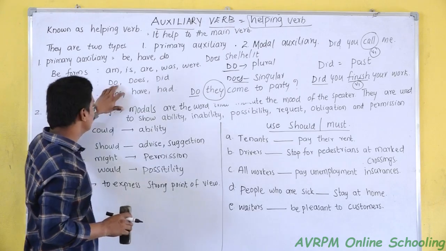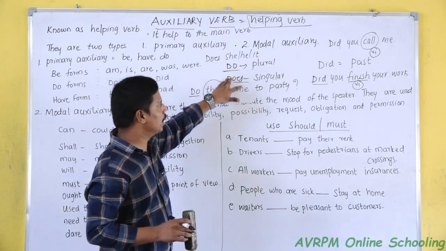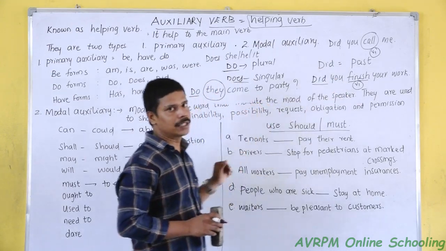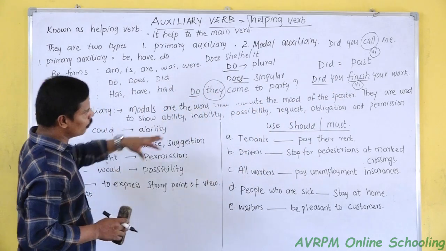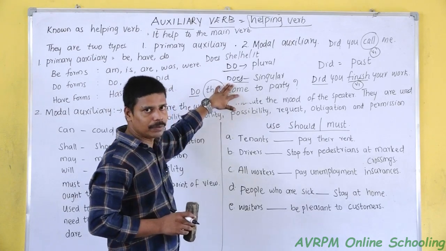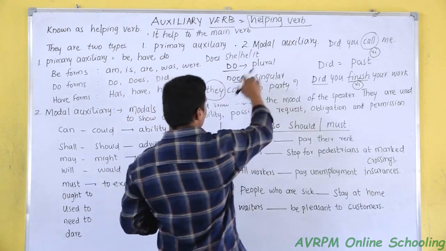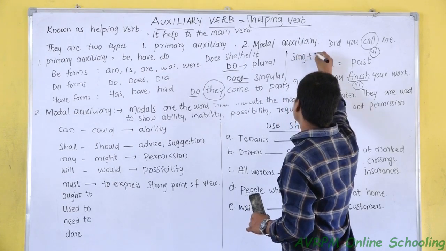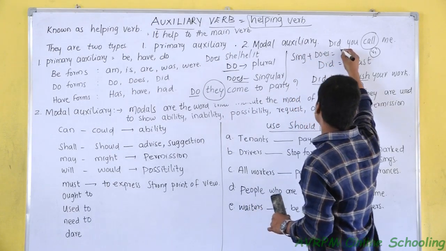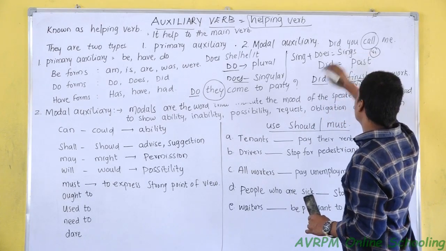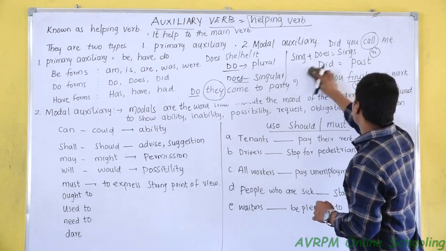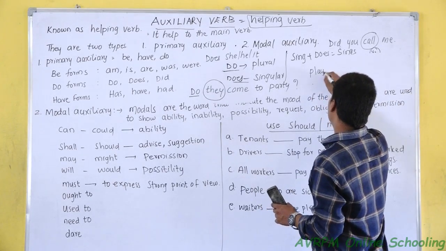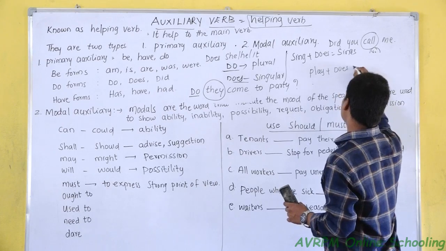So do form is do, does and did. Do and does are from present tense, and did we use mostly in past tense. When we use the verb with does, for example sing plus does is sings, play plus does is plays.